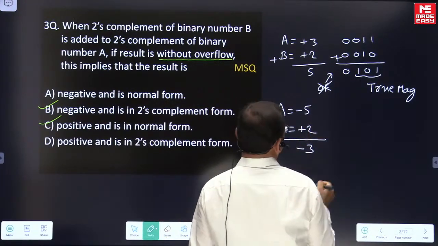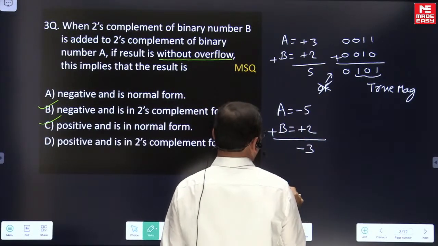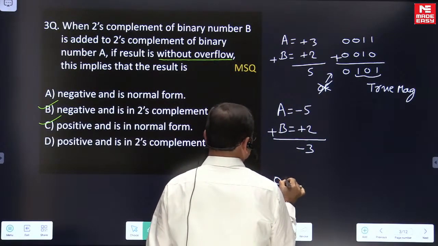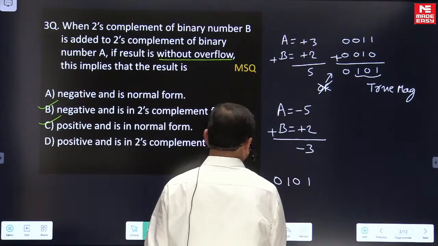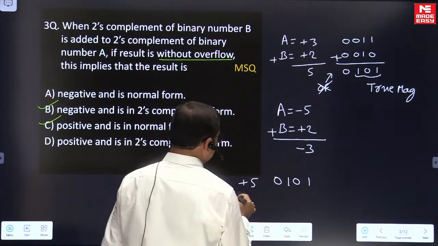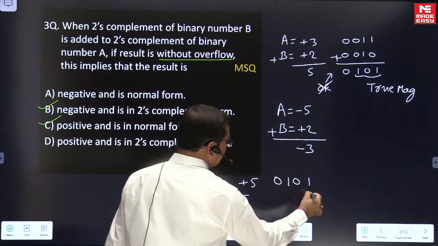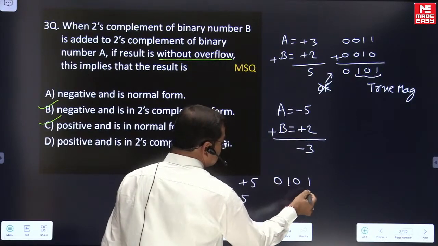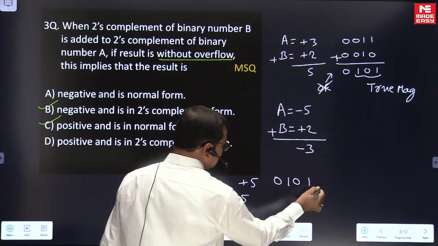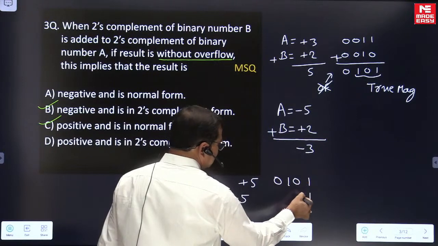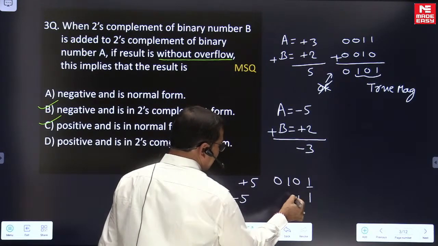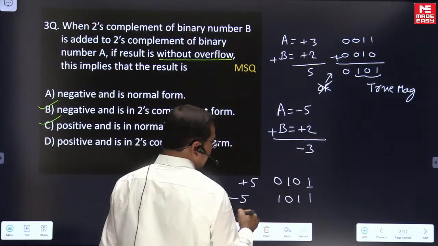Once it is minus 5, we start to read the 2's complement. We start with plus 5, and to get minus 5 in 2's complement form, we perform the 2's complement operation on this. So we are moving right to left. Until we read the first bit that is 1, we keep the bits as they are. Later we take the bitwise complement.